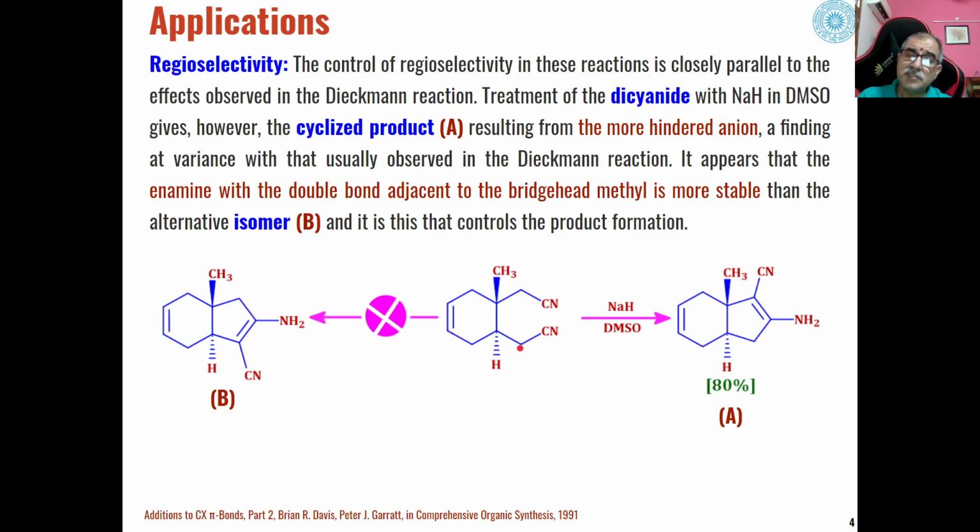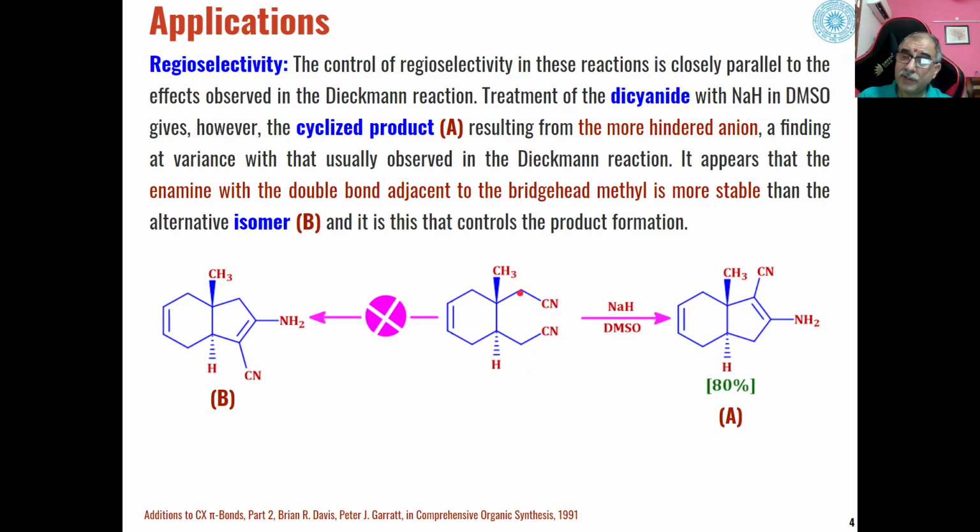So that means this chain containing cyano and this chain containing cyano are not equivalent. So that means carbanion can either be generated at this carbon, which is alpha to this cyano, or at this carbon, which is alpha to this cyano.